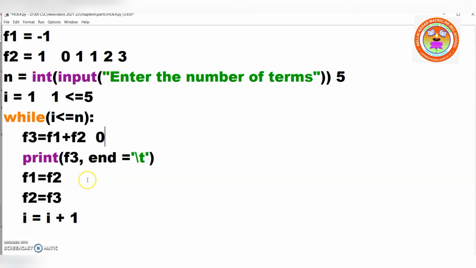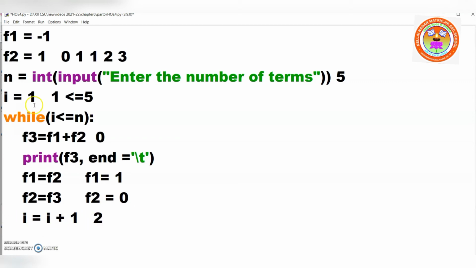Now, F1 is equal to F2. What I'm doing here, I'm storing F1 is equal to F2. What is there in F2? 1. So I'm storing 1. Okay. In the next line, F2 is equal to F3. What is there in F3? F3 is 0. So I'm storing 0. Now we understood? Okay. Now here I'm incrementing I plus 1. Now I is 2.